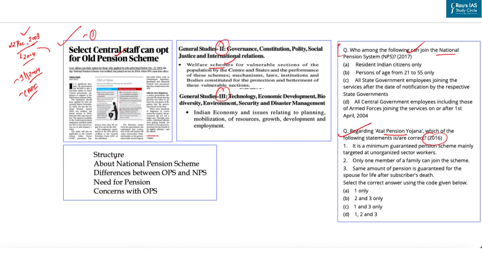So in this discussion, we will be dealing with important facts related to the National Pension Scheme and what the differences are between the old pension scheme and the new pension scheme. Then we'll discuss what is the need for pension and concerns related to the old pension scheme. So let's start our discussion.